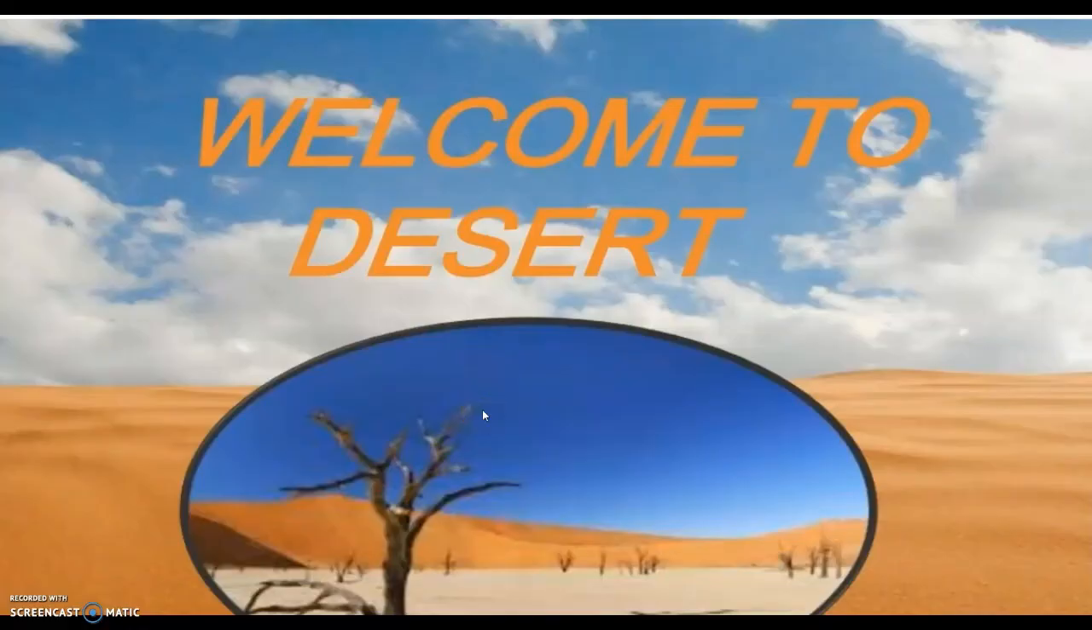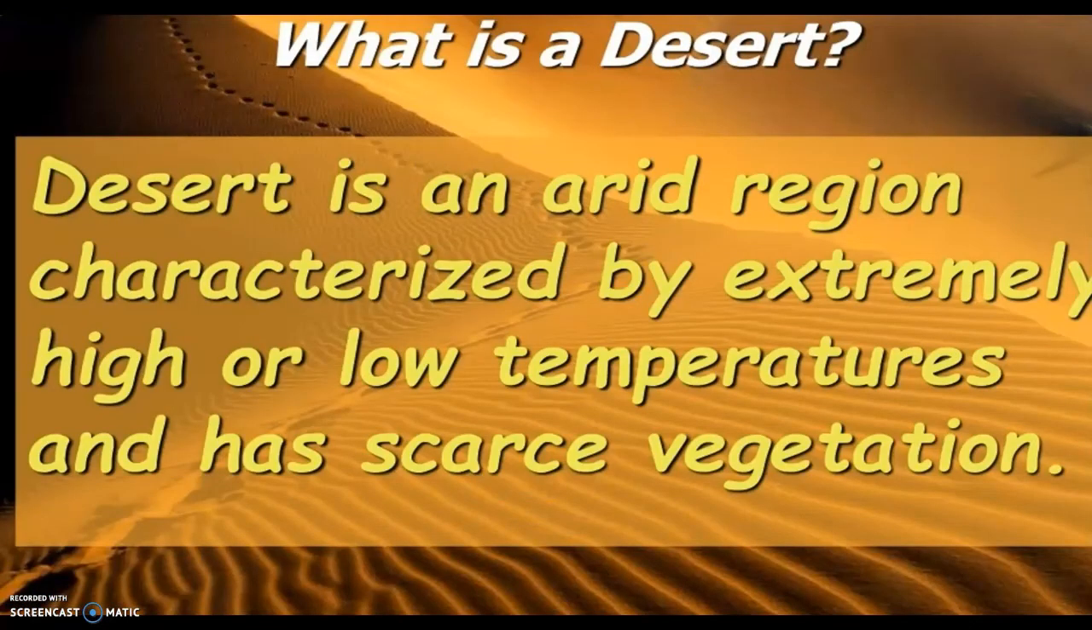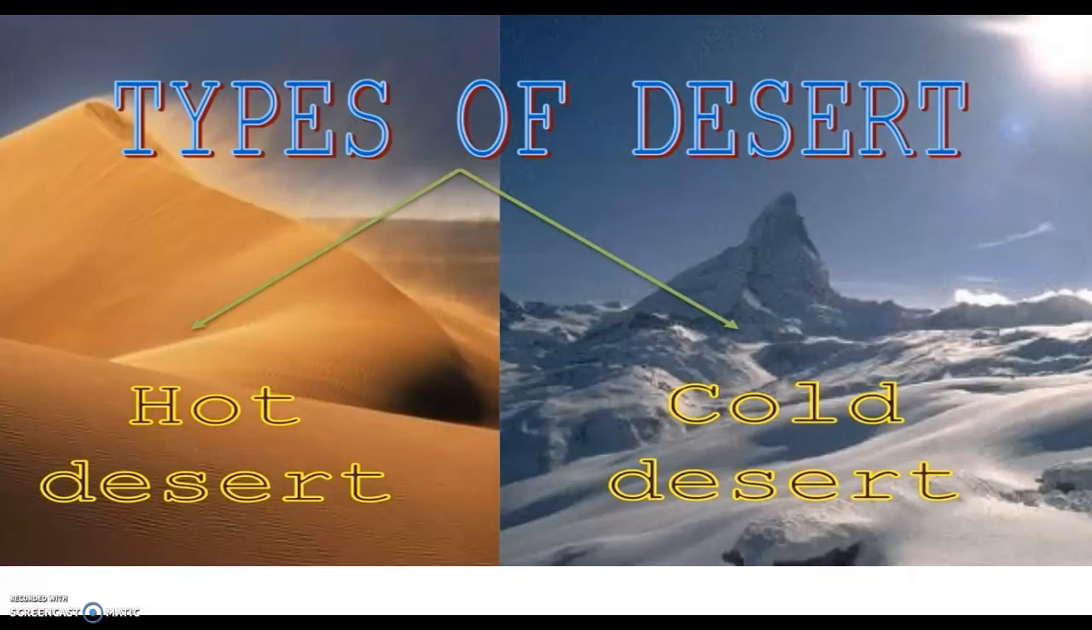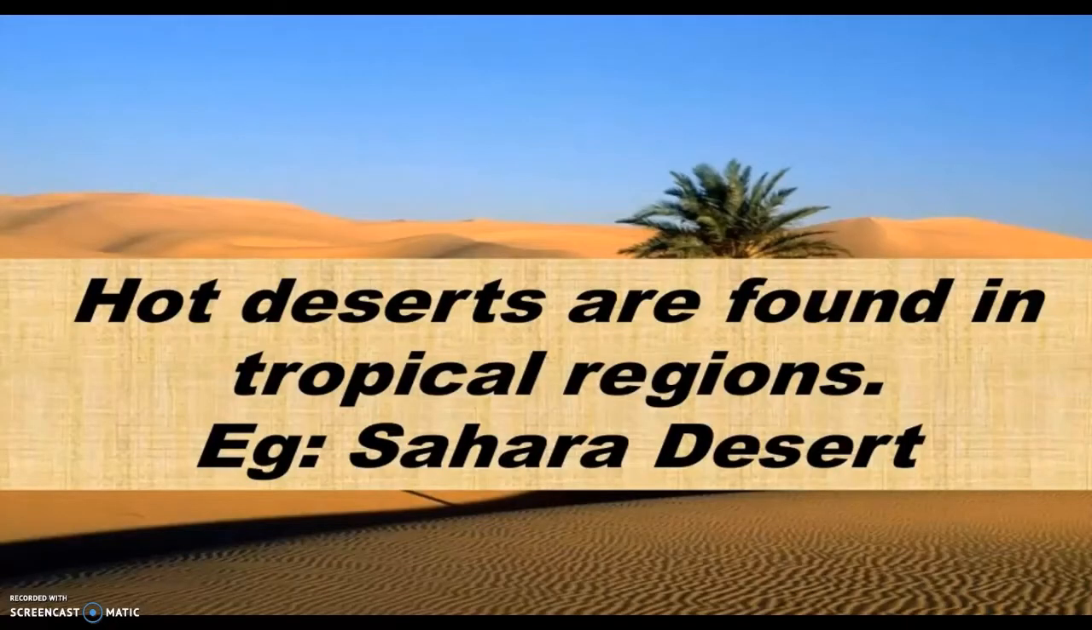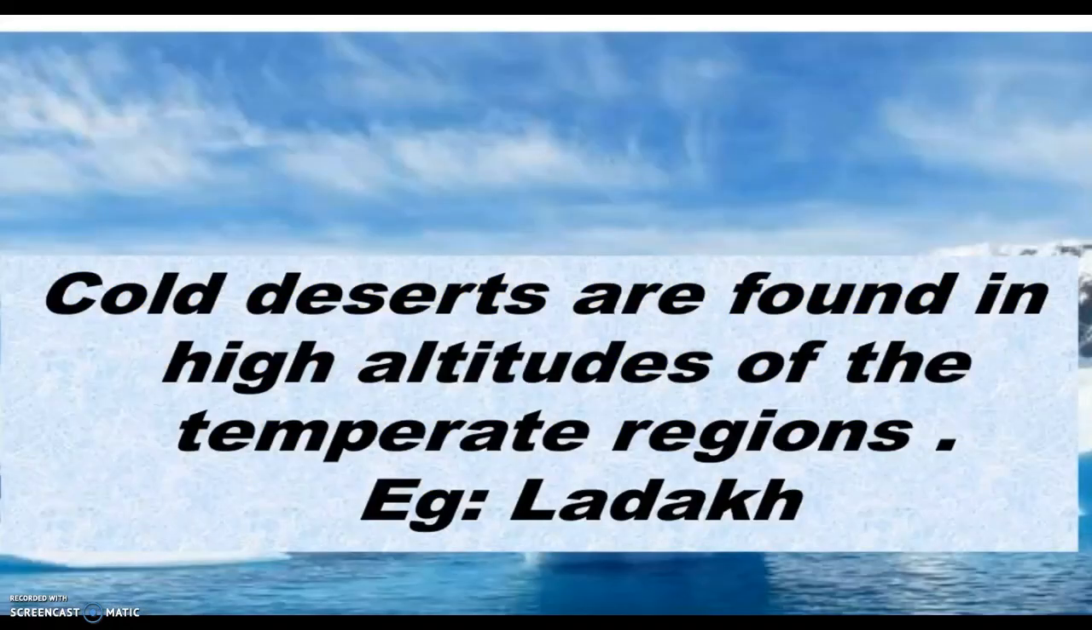So, children, it's time to wind up our session. Today, we focused on the topic desert. What do you mean by desert? A desert is an arid region characterized by extremely high or low temperatures and has scarce vegetation. What are the two types of desert? Hot desert and cold desert. Hot deserts are found in tropical regions, for example, the Sahara Desert. Cold deserts are found in high altitudes of the temperate regions, for example, Ladakh.